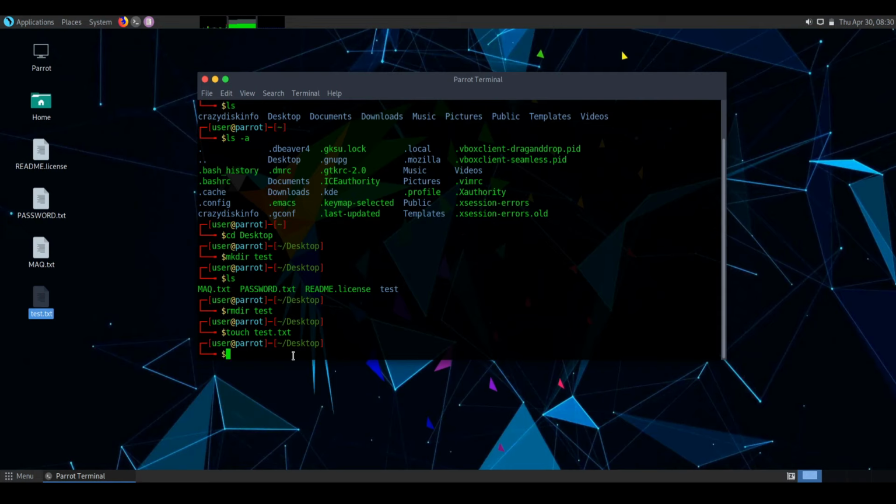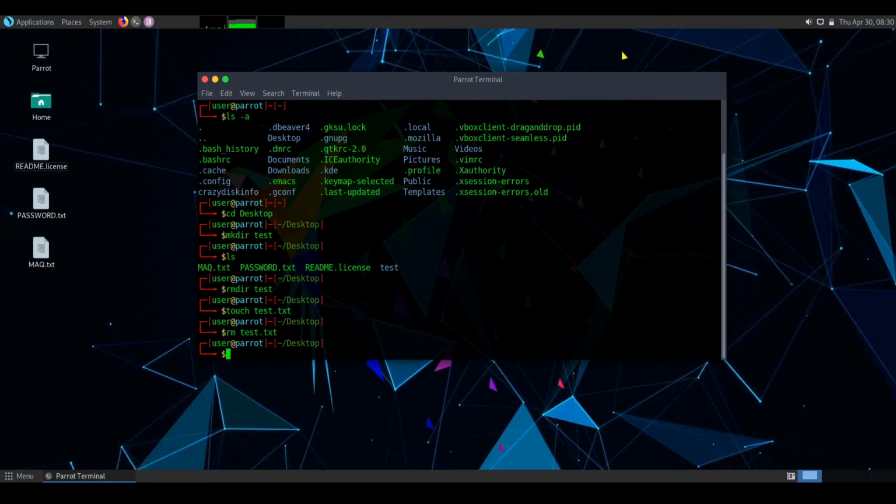So now to remove this document we use the command rm. So type rm test.txt. It will delete our text document. So as you can see, the text document is deleted.